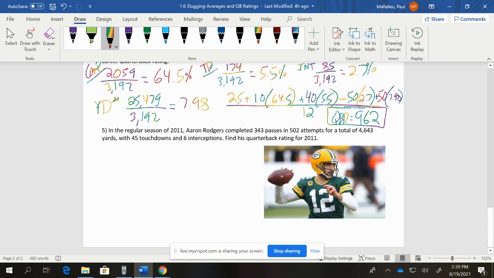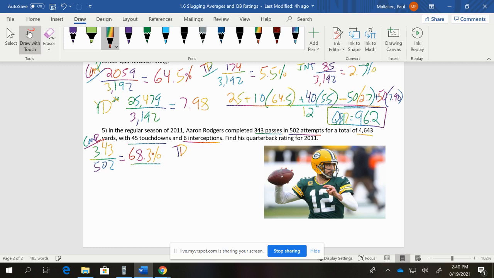All right, in the regular season of 2011, Aaron Rodgers had a great year. Aaron Rodgers came through with one of the highest for a regular season. 343 completions, 502 attempts, a ton of yards, a ton of touchdowns, very few interceptions. And we're going to find his quarterback rating for that season. So we take our steps for our completion percentage, and we have 343 out of 502 attempts. So that ends up being 68.3%. That's a good completion percentage.